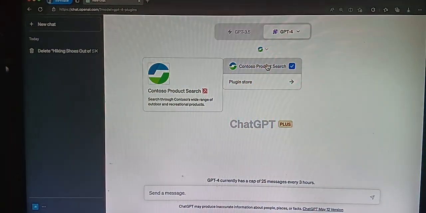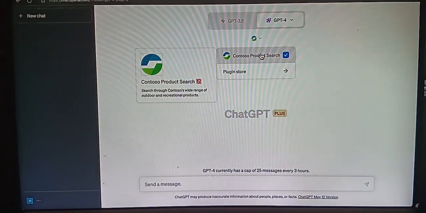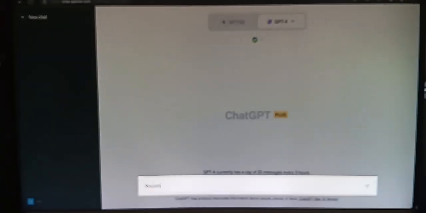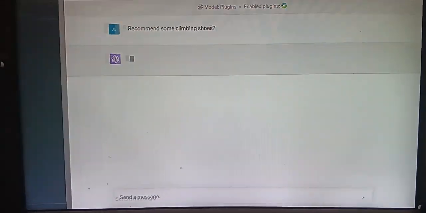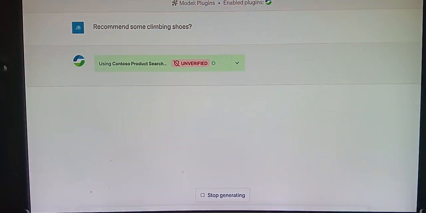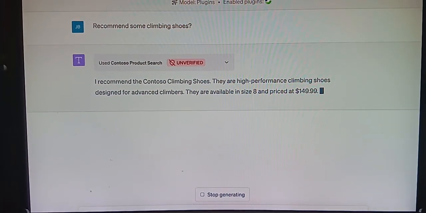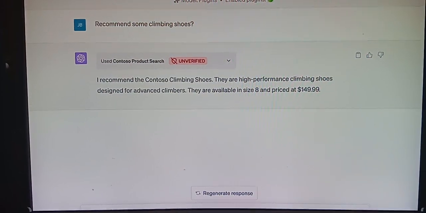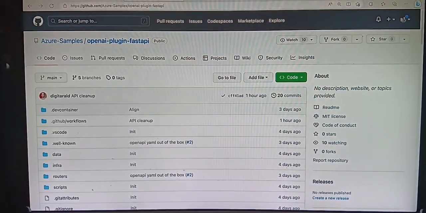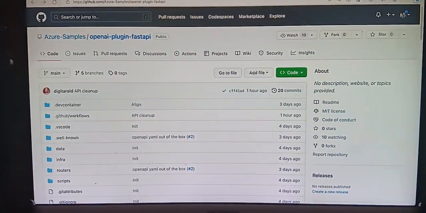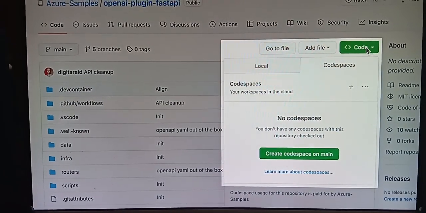Plugins enable developers to integrate custom applications and data into the chat experience for users. Let's say we have an e-retail store that sells outdoor equipment. When a user asks a question about outdoor products within ChatGPT, we might want to provide them with a list of related products that are available. Now let me show you how easy it is to create a plugin using Visual Studio Code and GitHub. I could fork and clone the repo on my local machine, but instead I'm going to use GitHub Codespaces. Codespaces are GitHub's